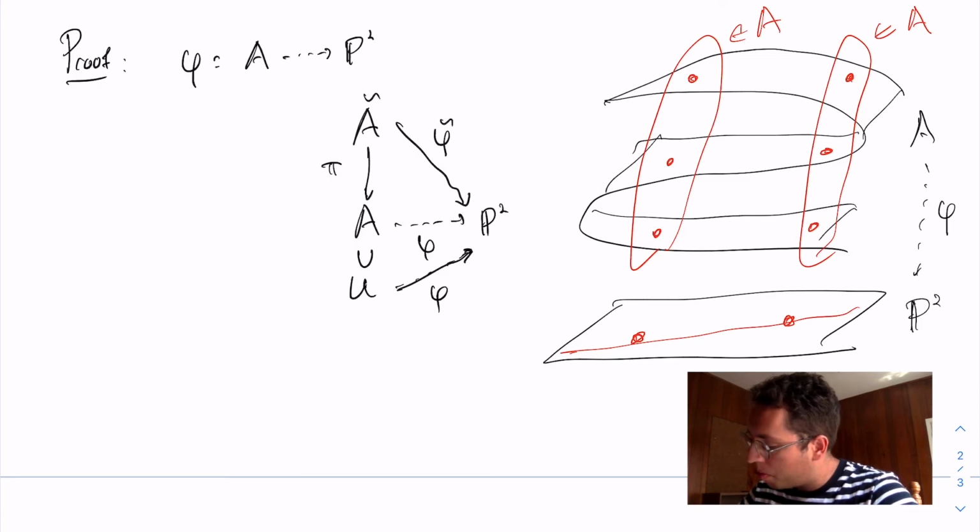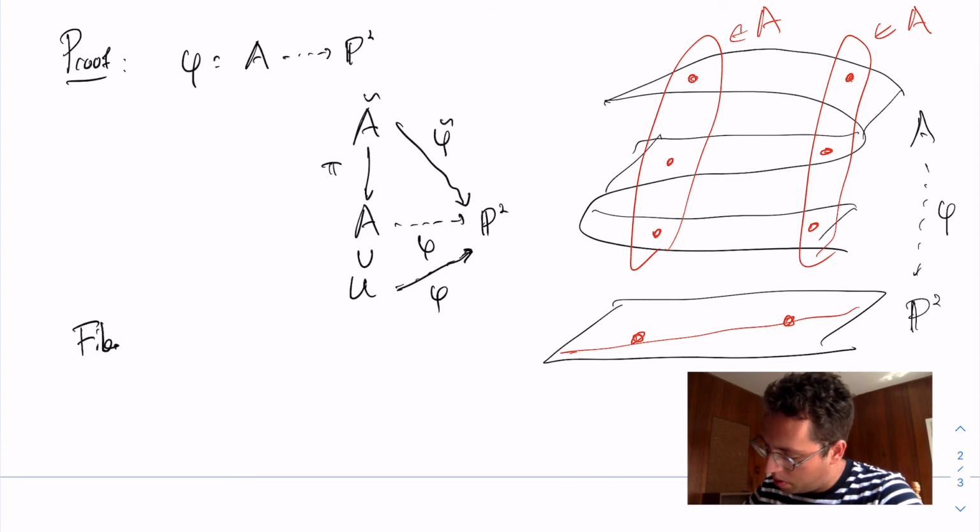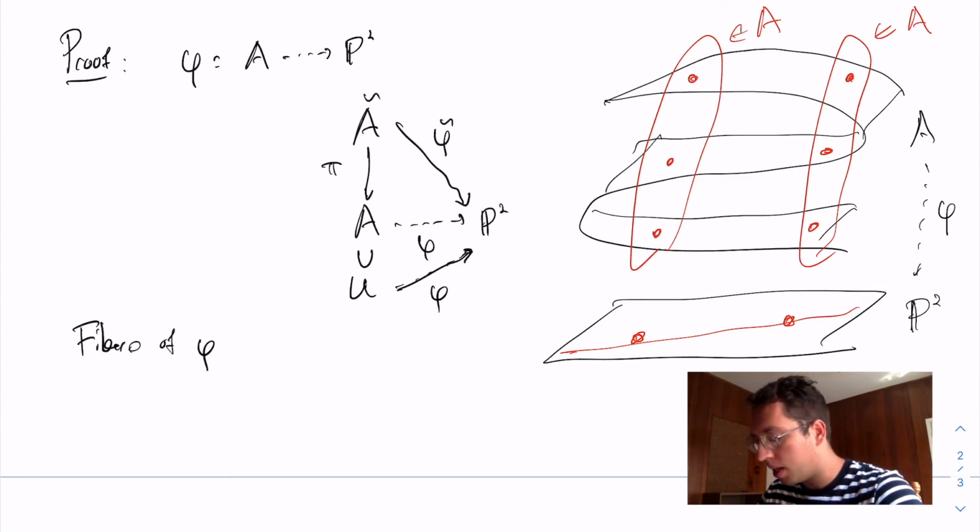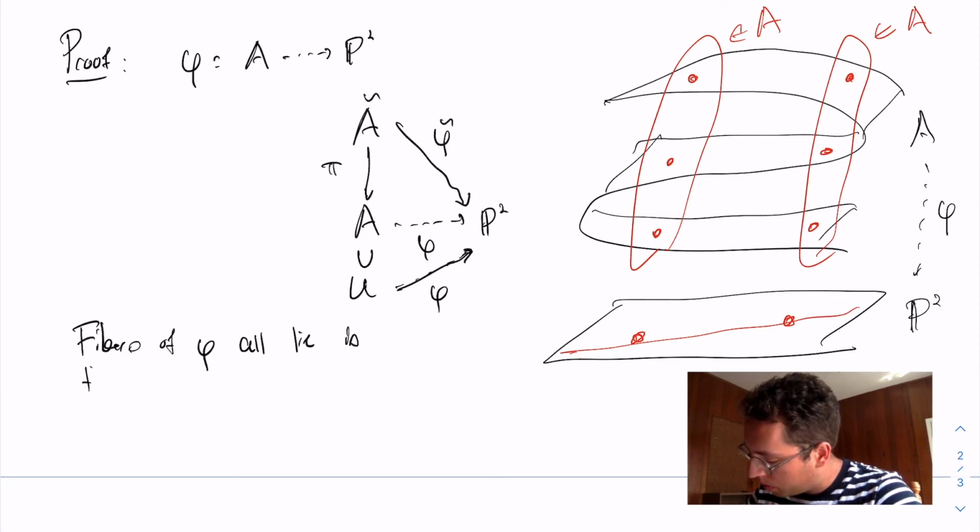And if I take the sum of these 3 points, I get the same thing as if I take the sum of these 3 points over there. So basically, I can assume that the fibers of phi all lie on the same fiber of the summation map, but I can actually assume that they lie on the zero fiber of the summation map. Why is that? Well, I could change the origin of my abelian variety, so I could play with that. So fibers of phi all lie in the kernel of the summation map that goes from A^3 to A.